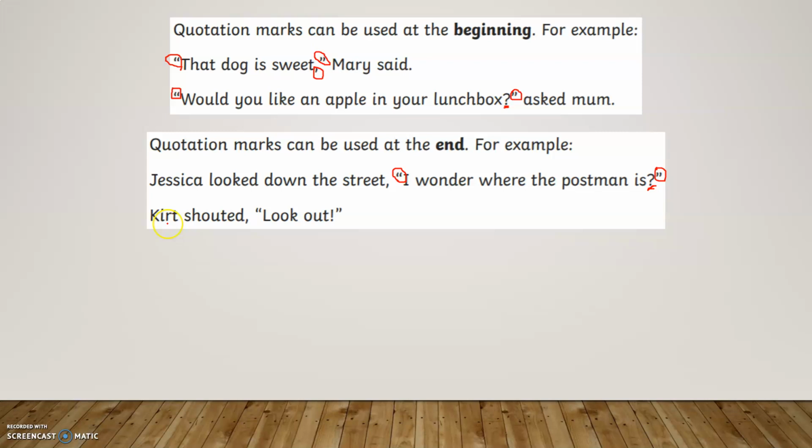Let's have a look at this one down here. Kurt shouted, "Look out!" Notice that there's a comma before the talking marks begin around the direct speech. And this one has an exclamation mark inside the direct quotes.